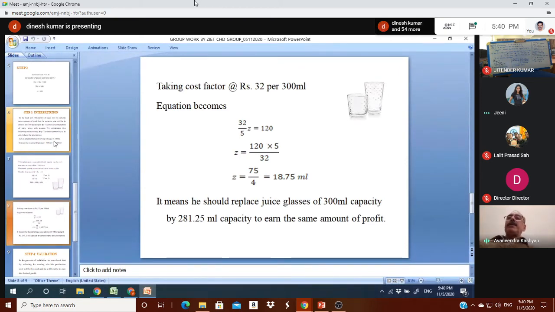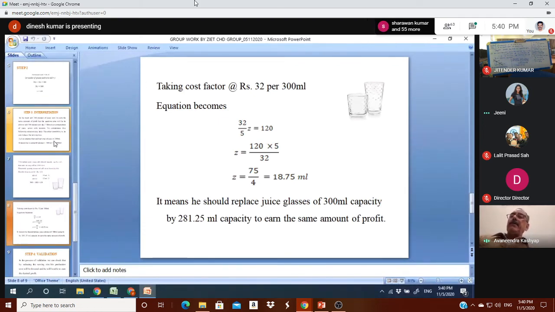consumption. So taking the cost factor at rupees 32 per 300 ml, our equation becomes 32 by 5 Z is equal to 120. We are taking the cost of 300 ml as 32 rupees. So for 60Z, it will be 32 upon 300 into 60Z. That will be 32 by 5 Z, and this will compensate his decrease in income of 120. So we can say that 32 by 5 Z is equal to 120 rupees. From there, Z comes out to be 18.75 ml.